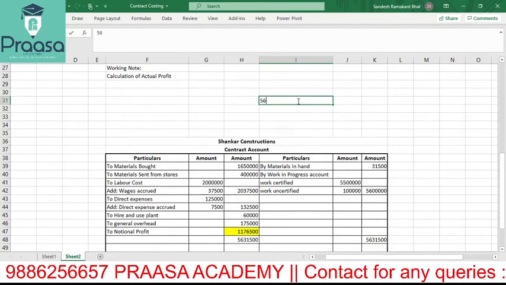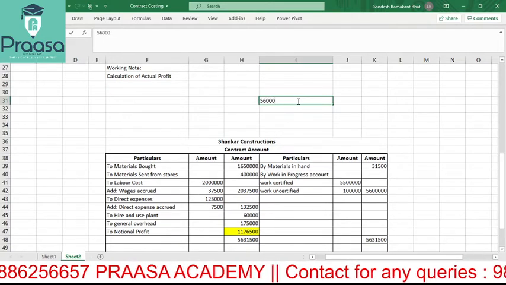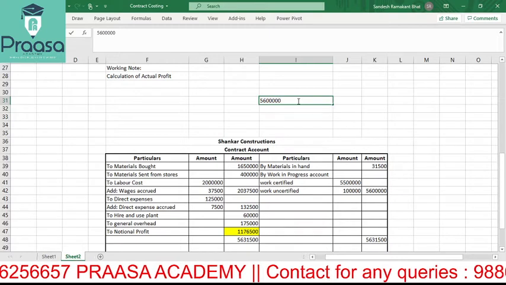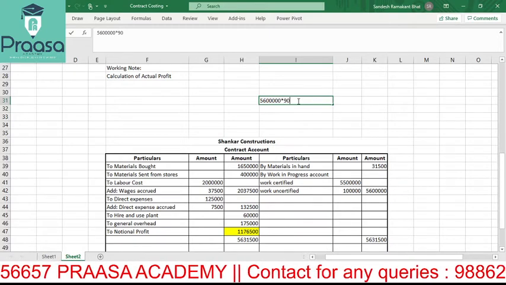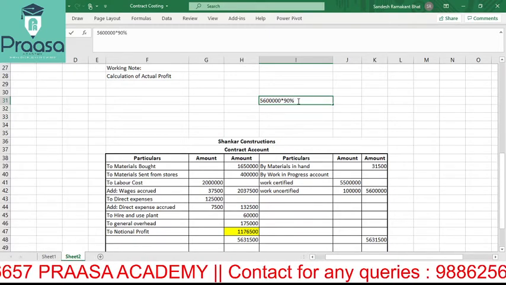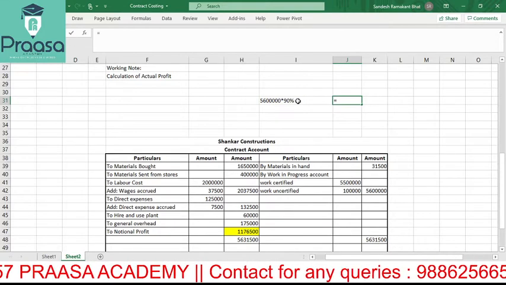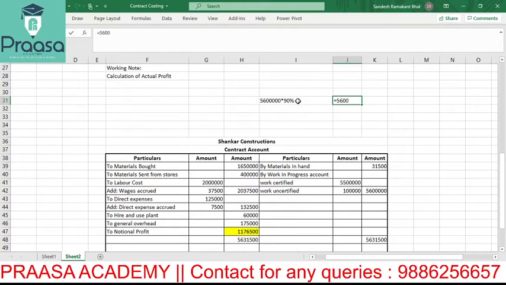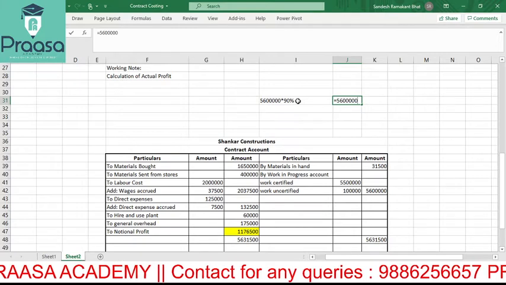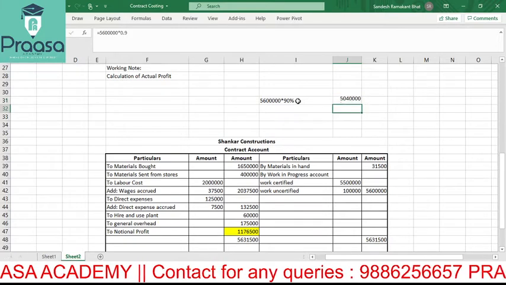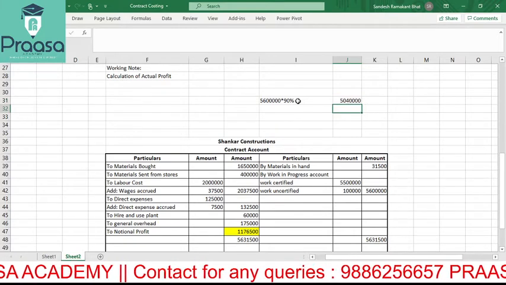The overall amount is 56 lakh. Okay, you just calculate 90% of it. How much will you get? Into 0.9, 50 lakh 40,000.